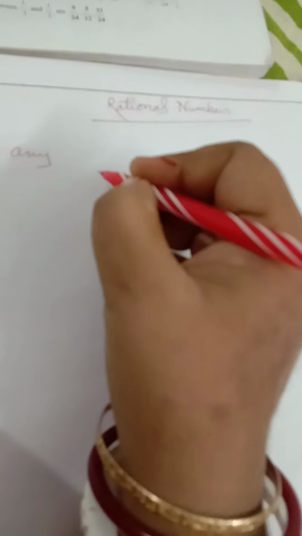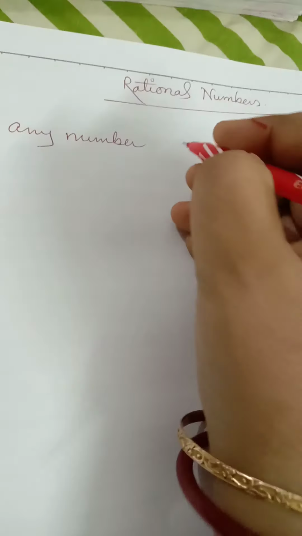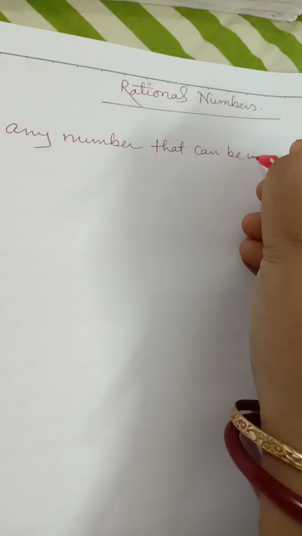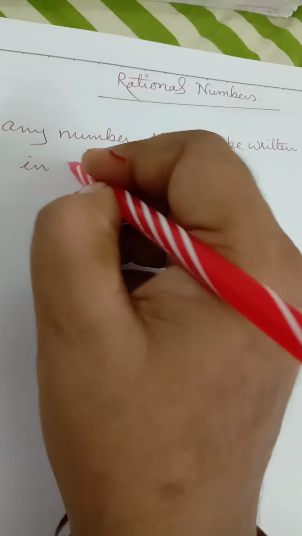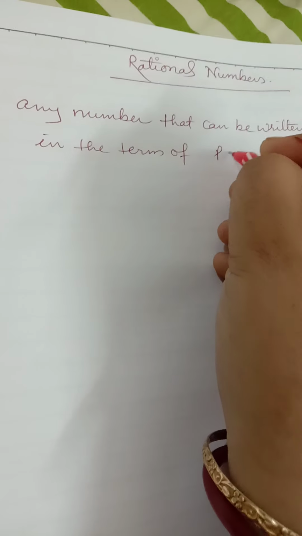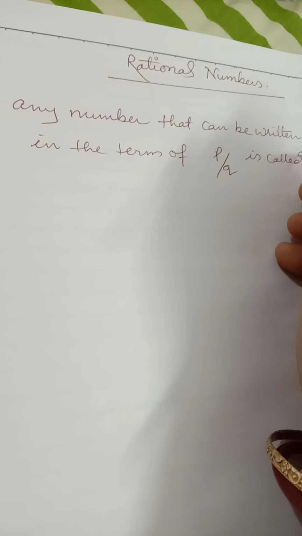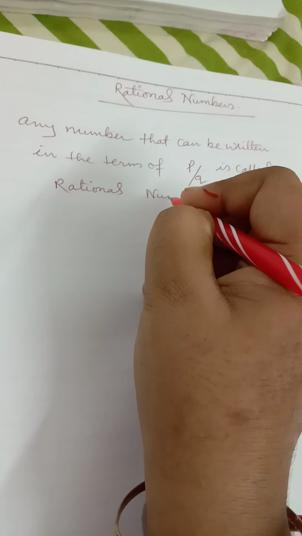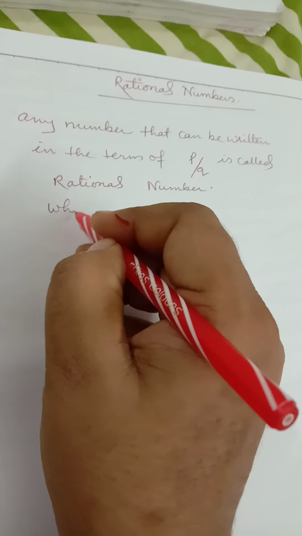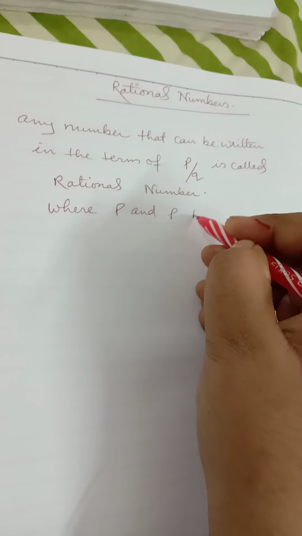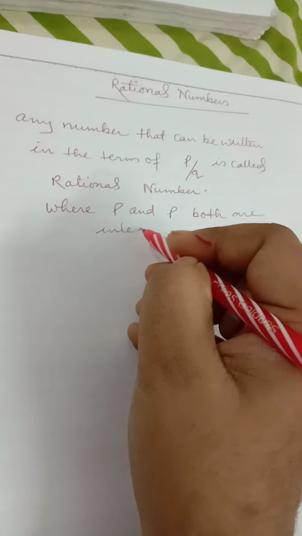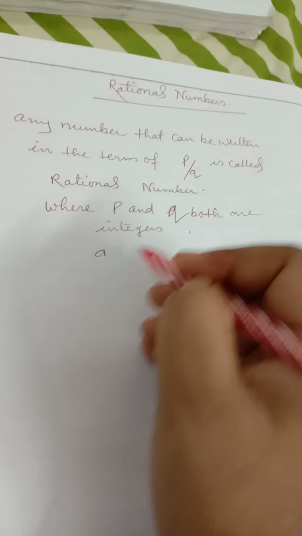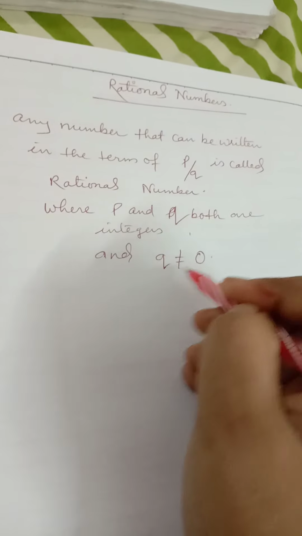What is this? Any number that can be written in a term of P by Q is called a rational number, where P and Q both are integers and Q, the denominator, should not be equal to 0.